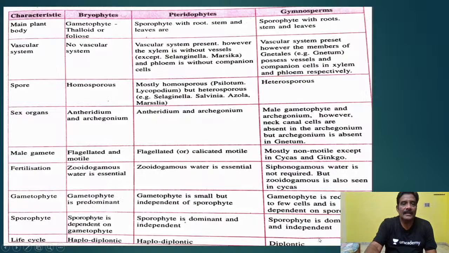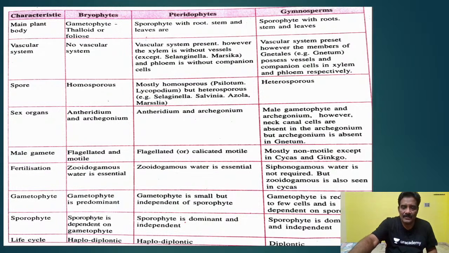Okay. Next, coming to non-flowering plants: bryophytes, pteridophytes, and gymnosperms. They call gymnosperms non-flowering too. Angiosperms come under flowering plants only. And what are the general characters of these bryophyta?